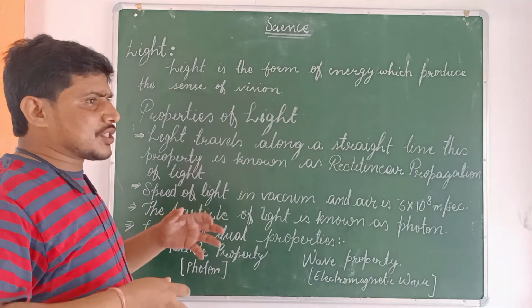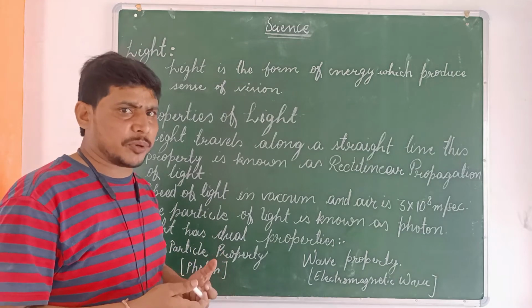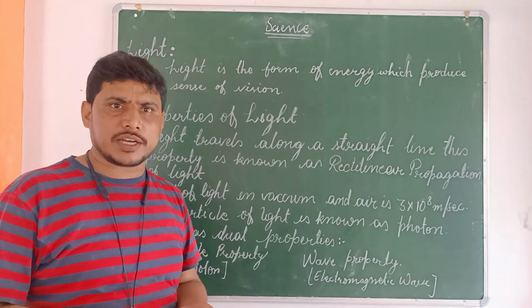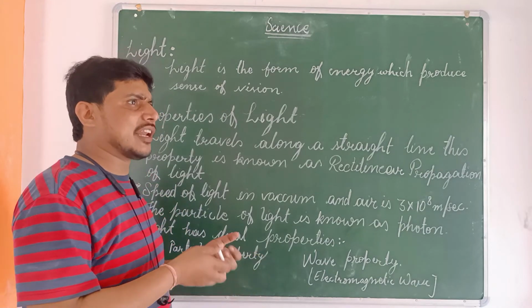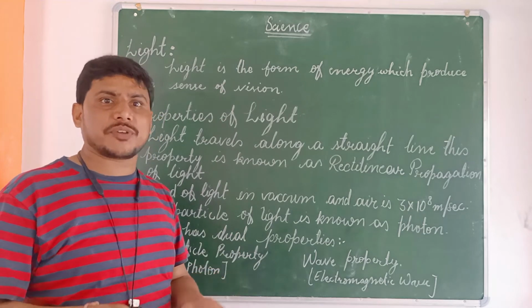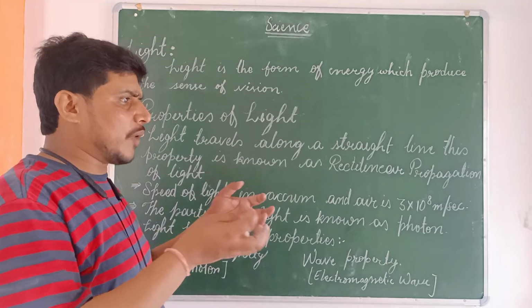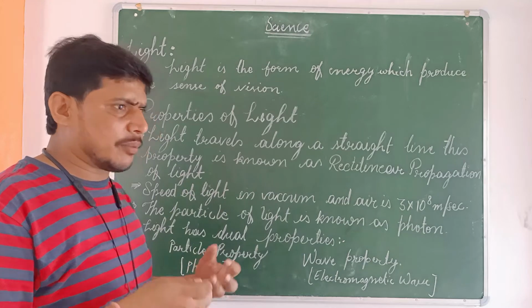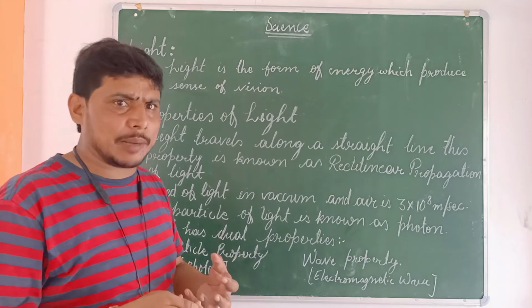Now we see the simple physical properties of light. This can also be called the characteristics of light. That means when light waves come, what are their properties?